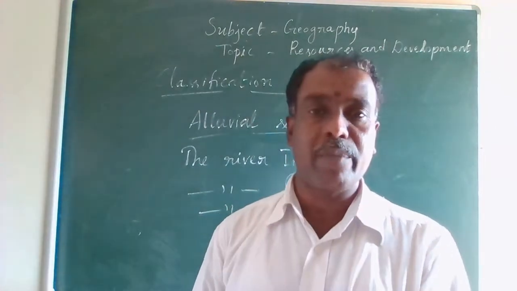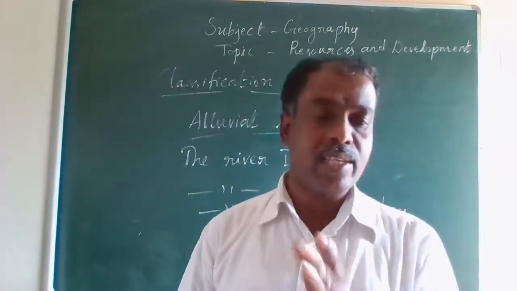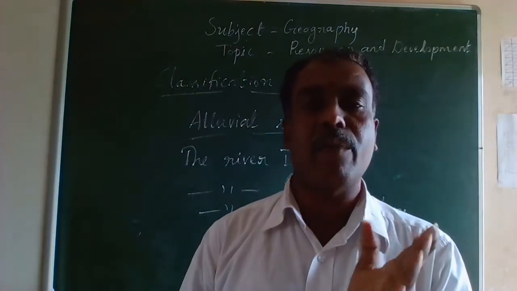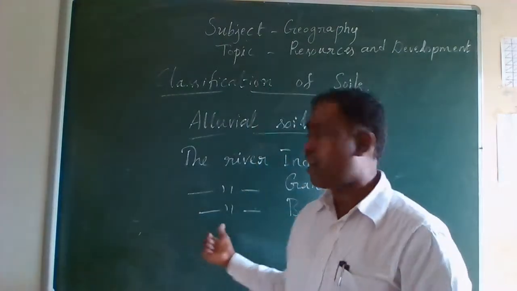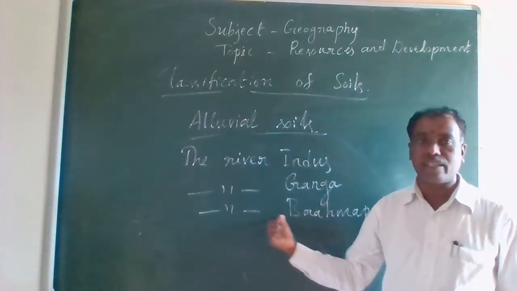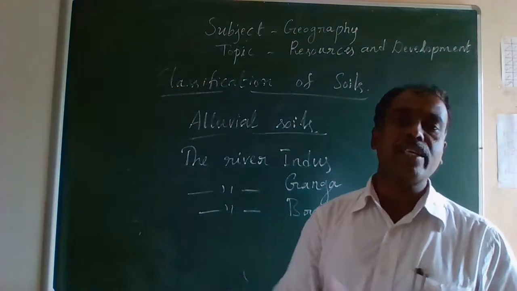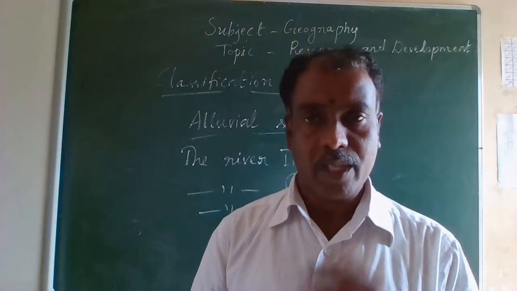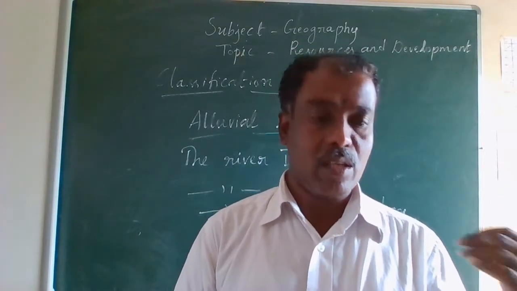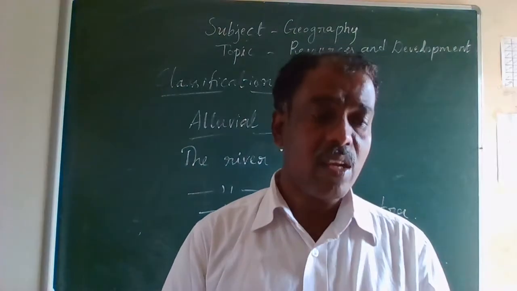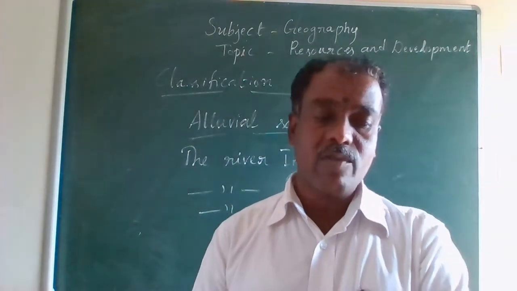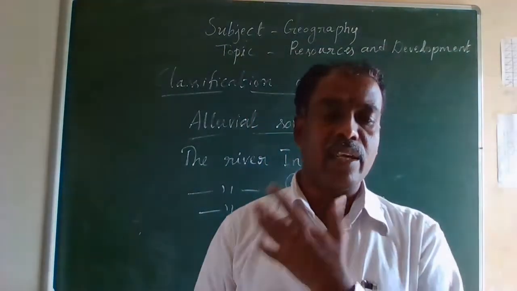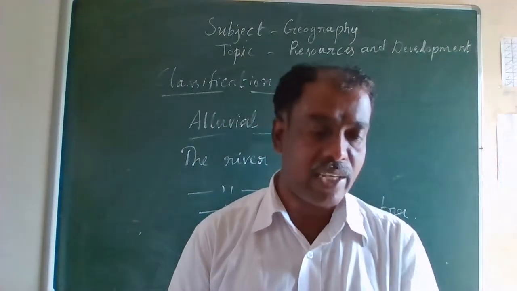Please keep it in your mind once again. This alluvial soil is made up of deposits from the three important Himalayan river systems: the Indus, the Ganga, and the Brahmaputra. The entire northern Indian plains are made up of alluvial soil, and it is also found in Gujarat and Rajasthan through a narrow corridor, as well as in the deltas of the Mahanadi, Godavari, Krishna and Kaveri.